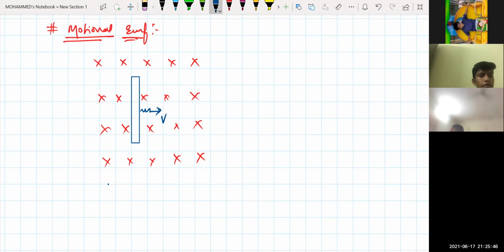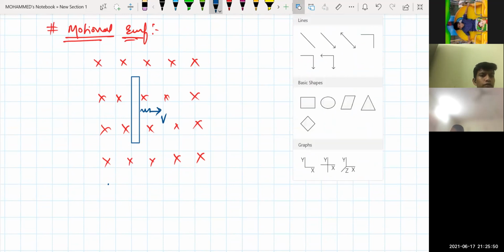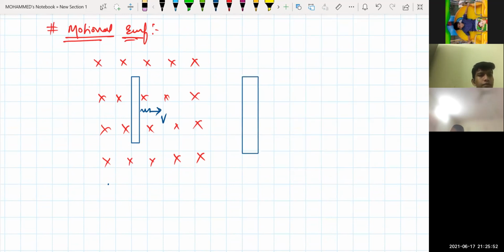The moment the rod starts moving in the magnetic field, what is happening, tell me. If I take the free body diagram for this one, force acts on the electrons. Because of that force, an opposite charge will be induced here. This will be positive and this will be negative. That means an electron present on this one, the electric field will be in this direction, but F is equal to E into Q.